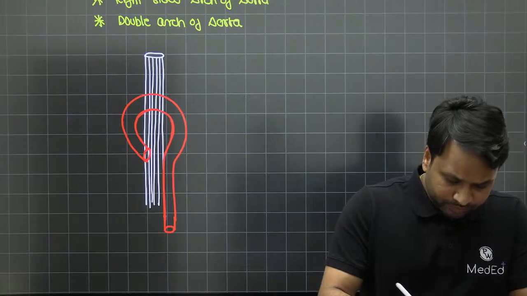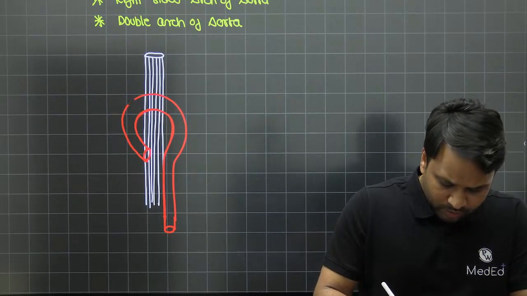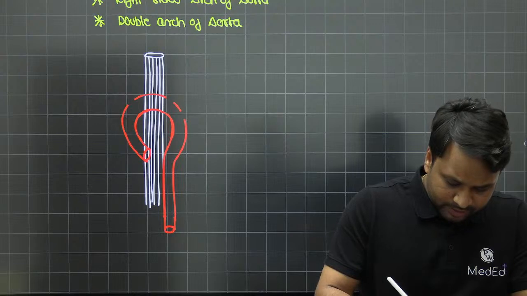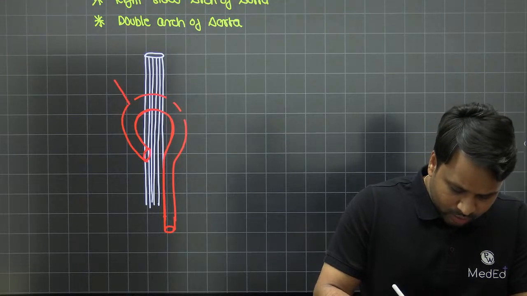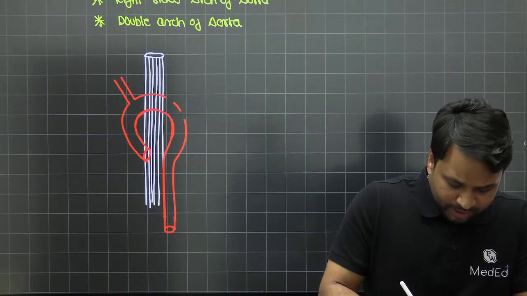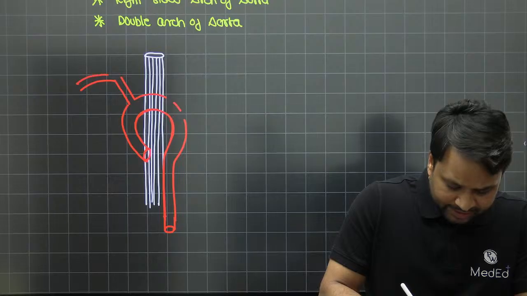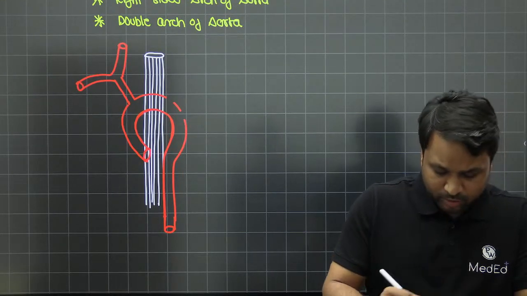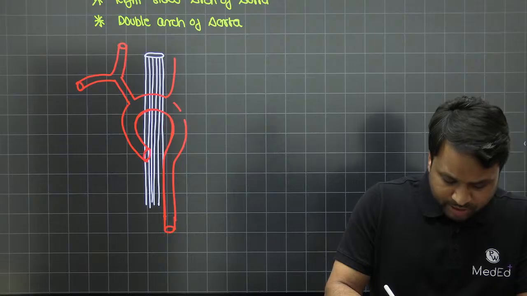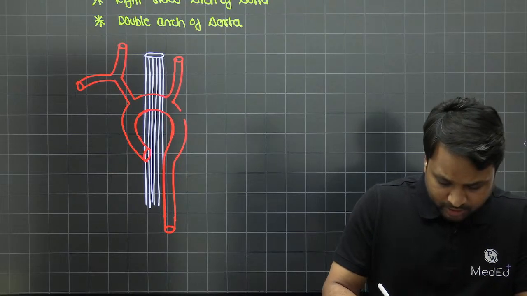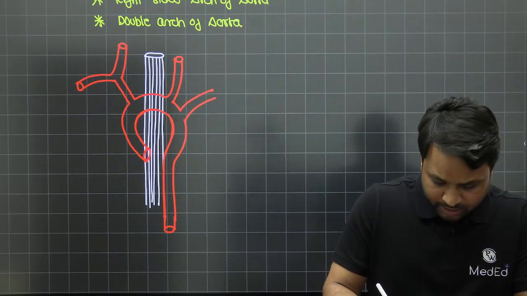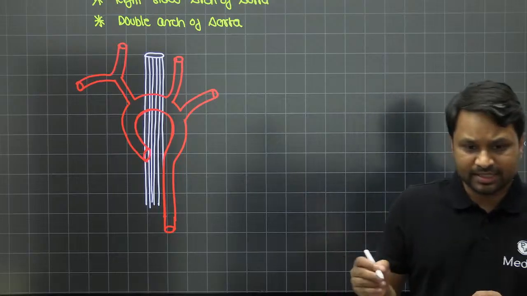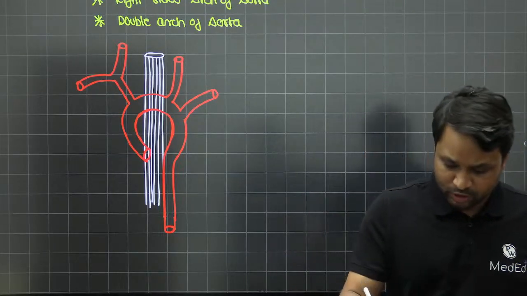Now we all know the three blood vessels which originate from the arch. The first one is your brachiocephalic artery. From the brachiocephalic artery, you have the right subclavian artery as well as the right common carotid. This is the normal orientation. This is your left common carotid. Another one is the left subclavian artery, right? So this is our usual component that we talk about.